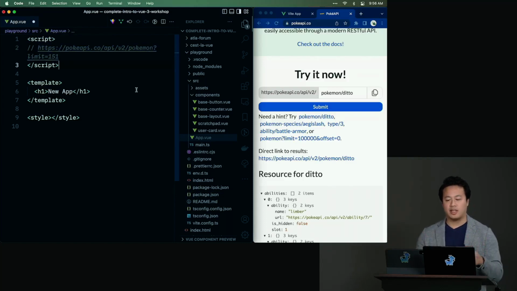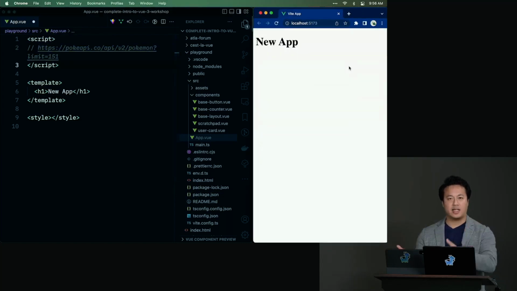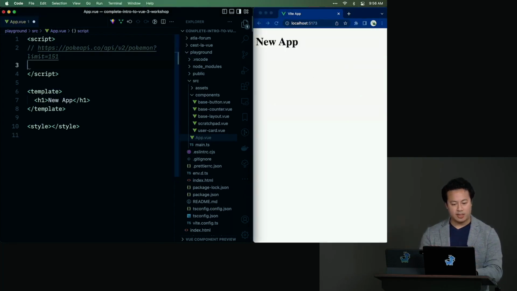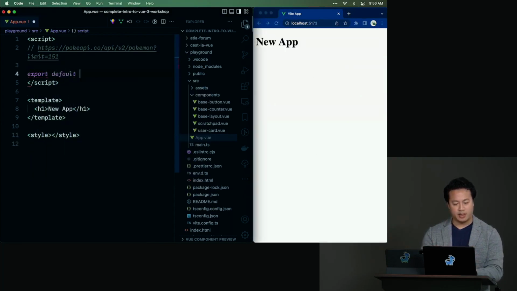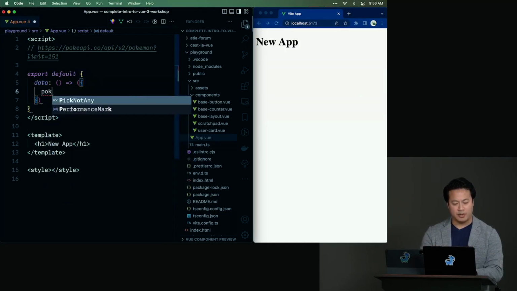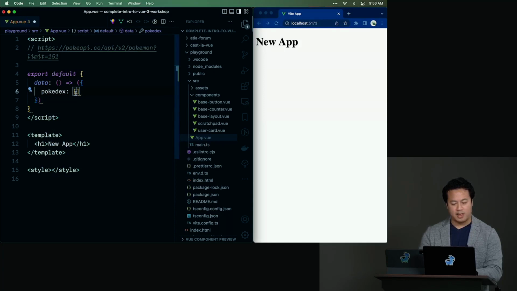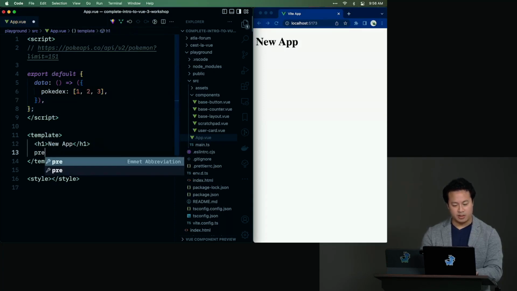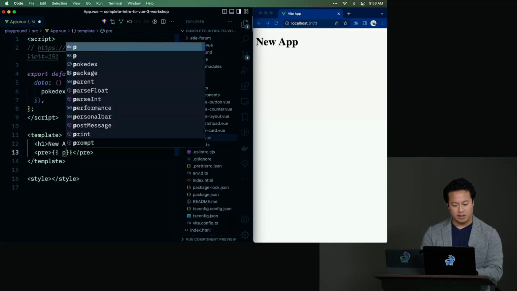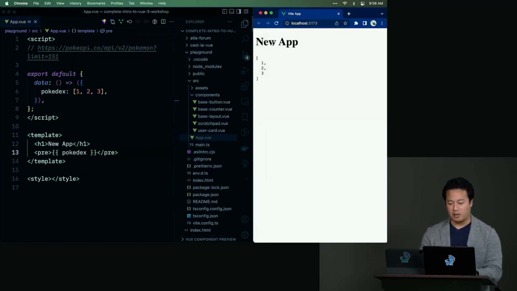So our first goal here is to say, OK, how do we fetch that data down from the back end and actually render it onto our page? Well, first things first, let's set up our app real quick. We'll export default an object. And for our reactive data property, let's have a Pokedex array. Again, let me add some items in here so we can actually see it when we show it on the page. Let's show that real quick to make sure everything's wired up correctly. And there you go, our array is showing up.